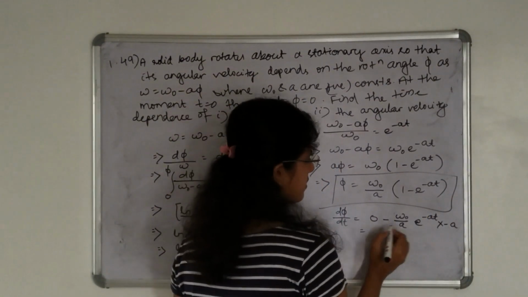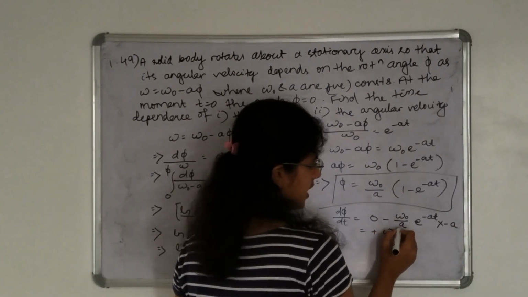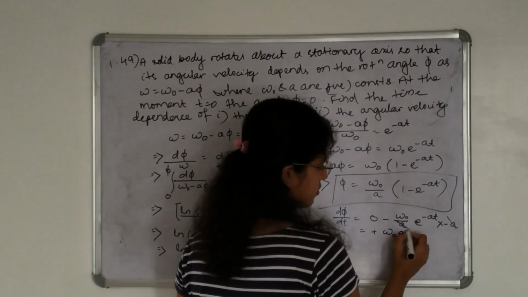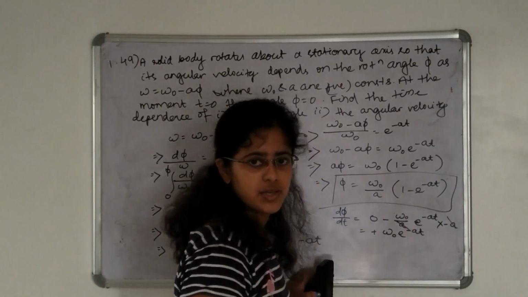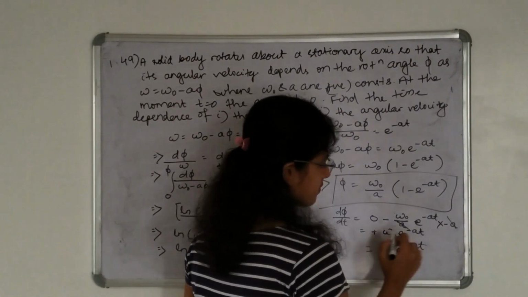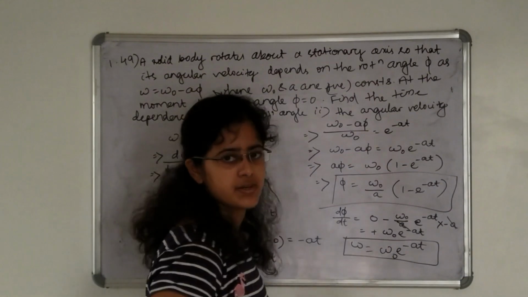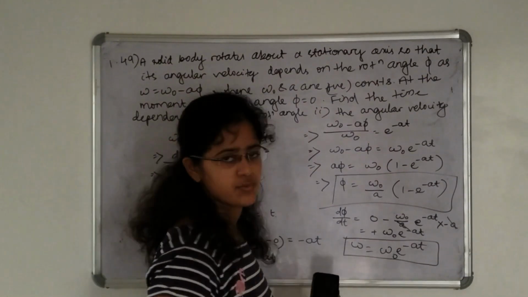Okay, so this will be minus into minus plus, omega naught, a cancels out, into e to the power minus at. So this is the angular velocity with time dependence. Omega naught and a are constants, we know.